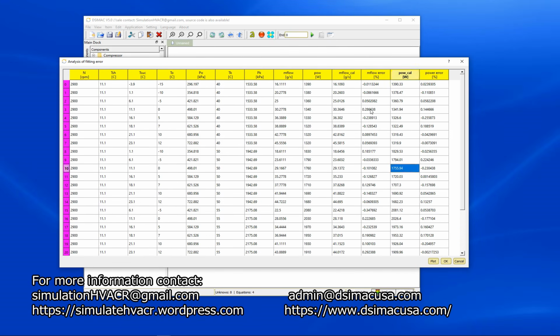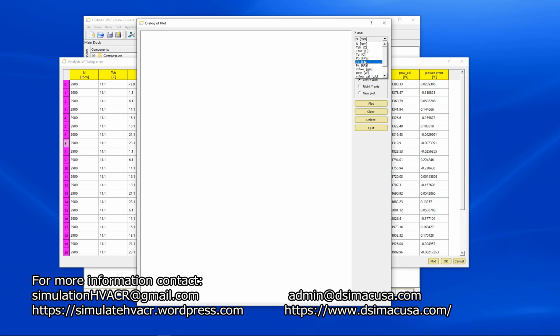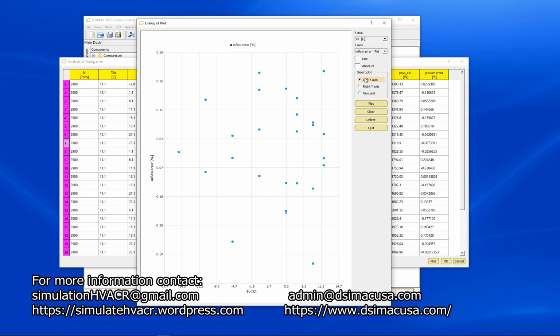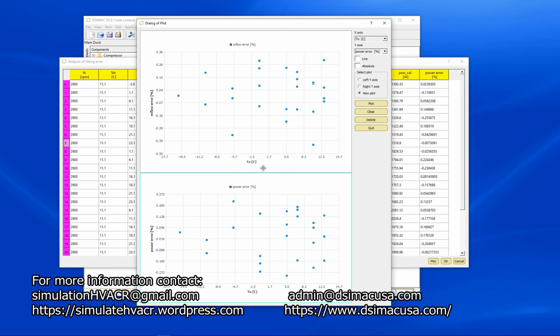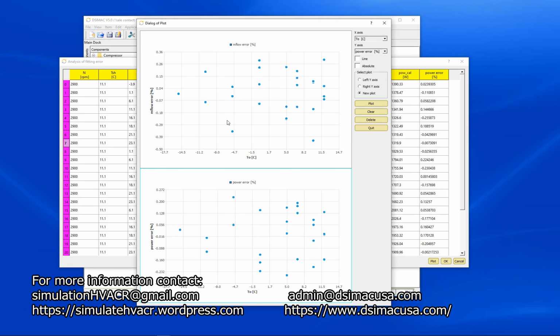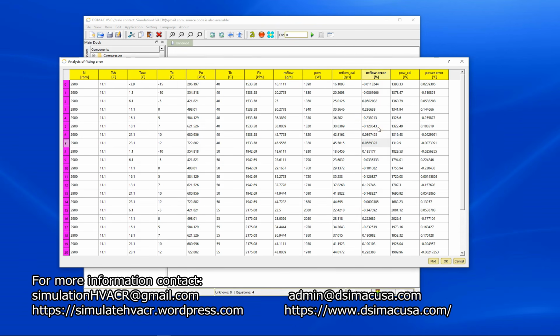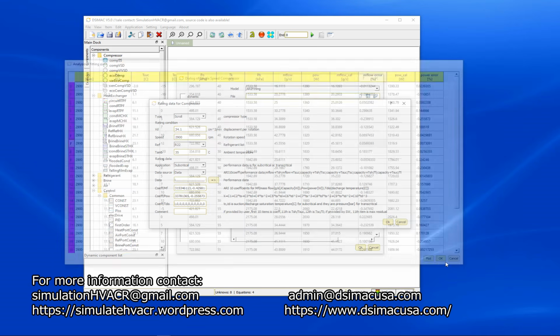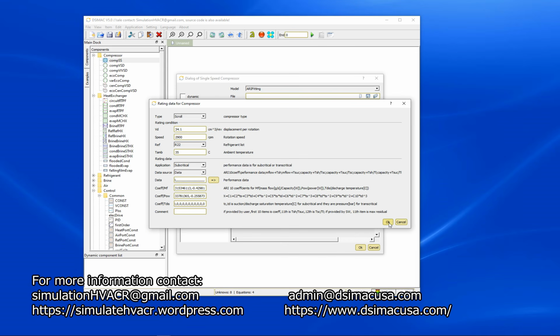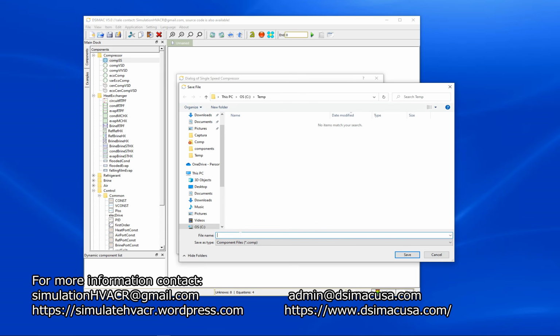These are the fitting results. Next, we are going to check the fitting error. We're going to plot the fitting error for mass flow and power. All of these errors are less than 1%. Now we can save our work into a file.